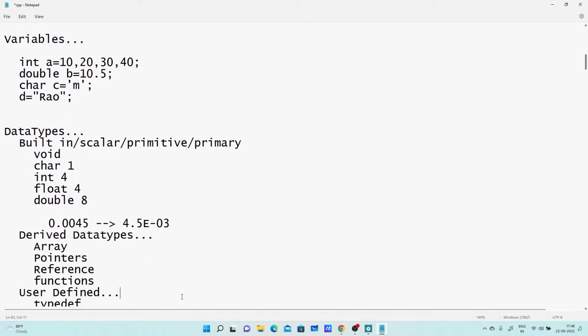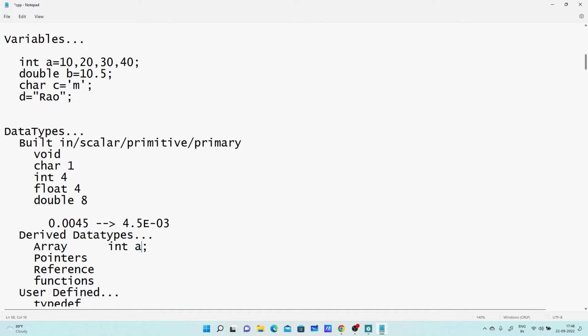That is a benefit of C++. Now, derived data type. So what is meant by derived? We are using the existing data type to declare a new one. Here I am saying integer a. So what is this integer a? This highlighted integer a is a normal variable. I want to make it an array.